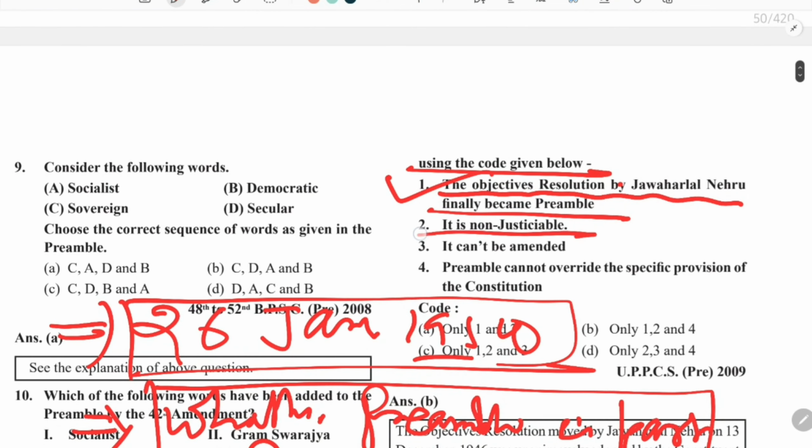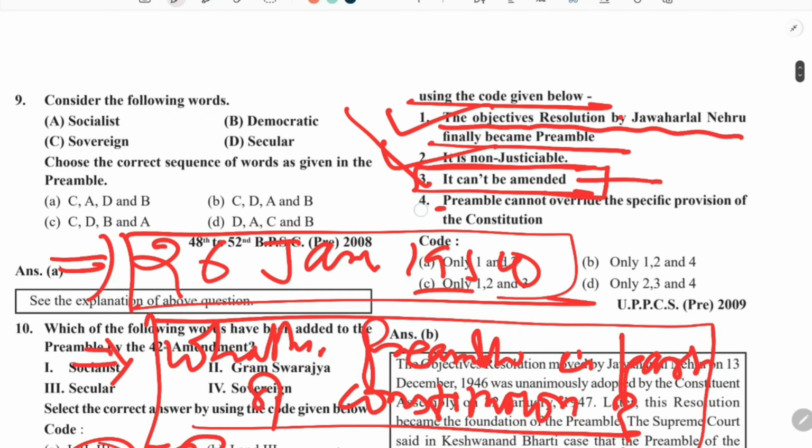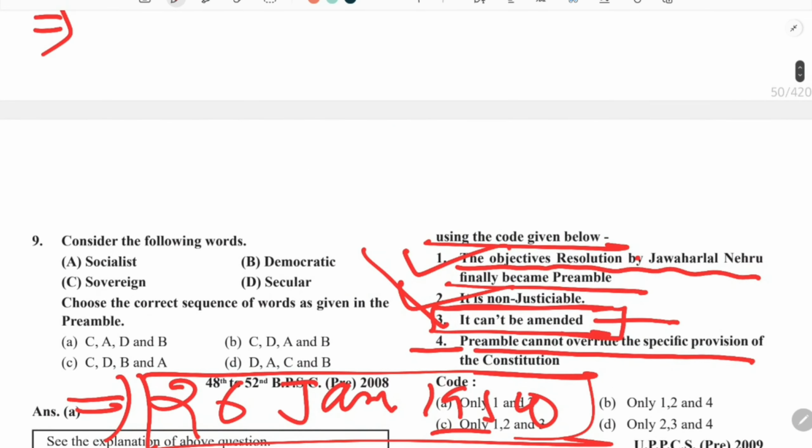I told you that it is non-justiciable, so it is correct. It can't be amended. I told you that earlier in the Berubari Union case this question didn't arise, but in the case of Kesavananda Bharati this question arises, that can it be amended. So the Supreme Court clearly told that it can be amended as it is a part of our Constitution. And the fourth statement is that preamble cannot override. This was also said by the Supreme Court, that preamble cannot override the specific provision of the constitution.